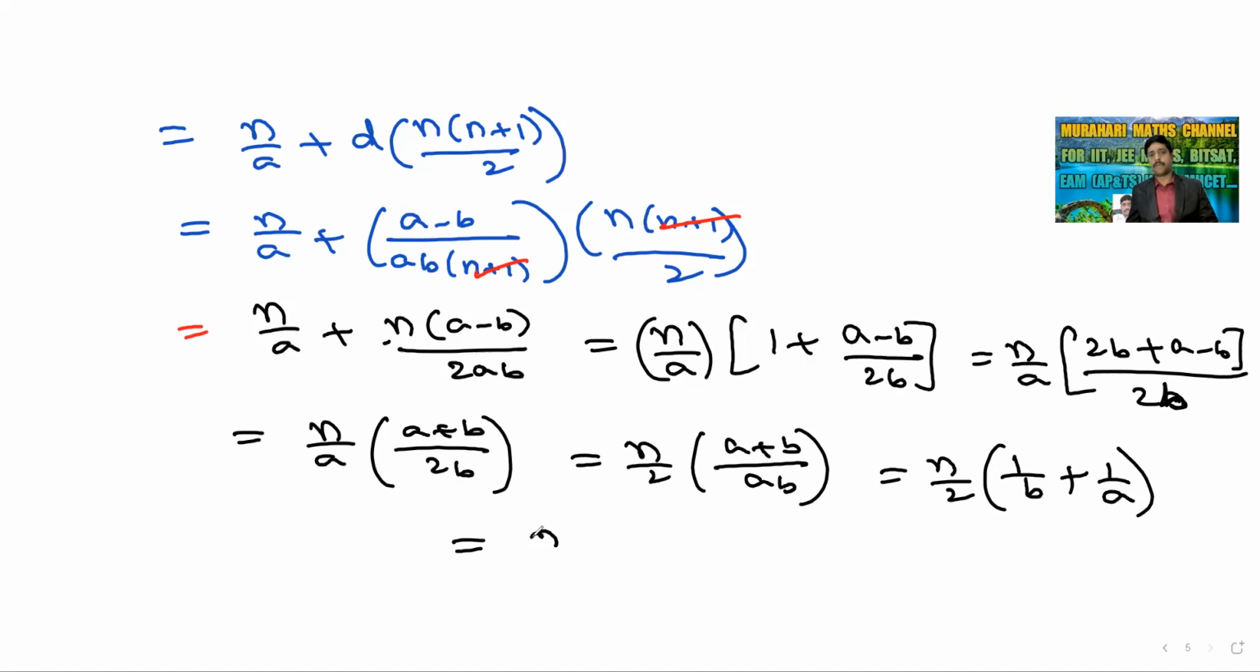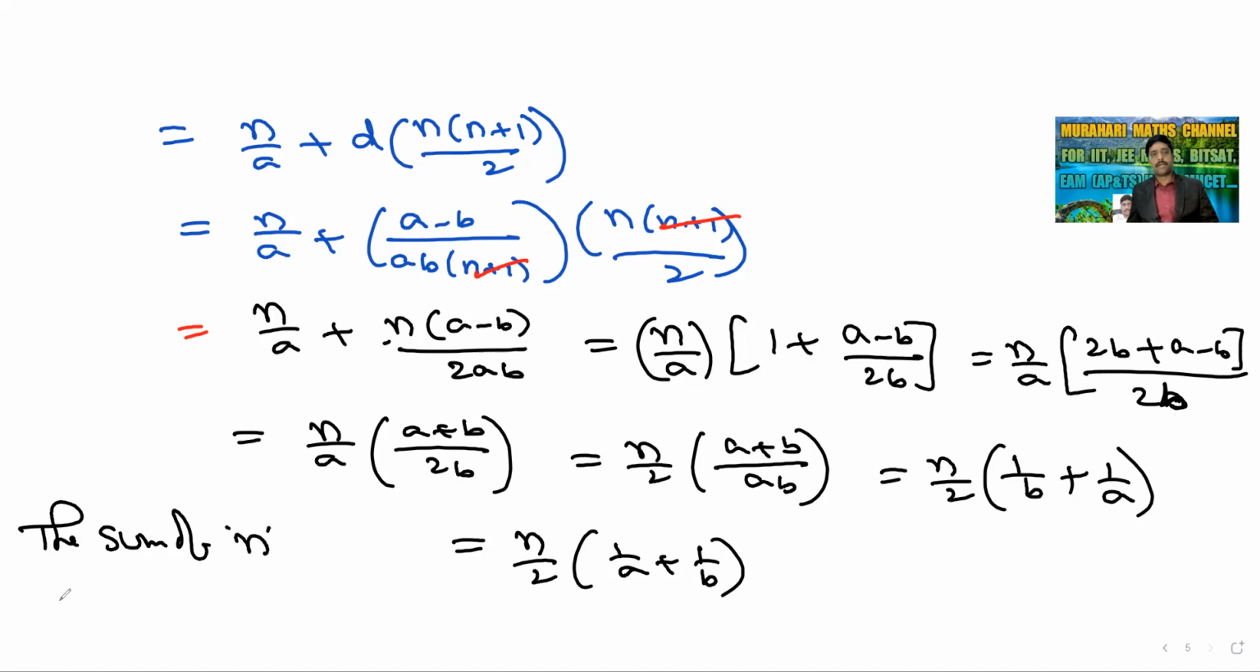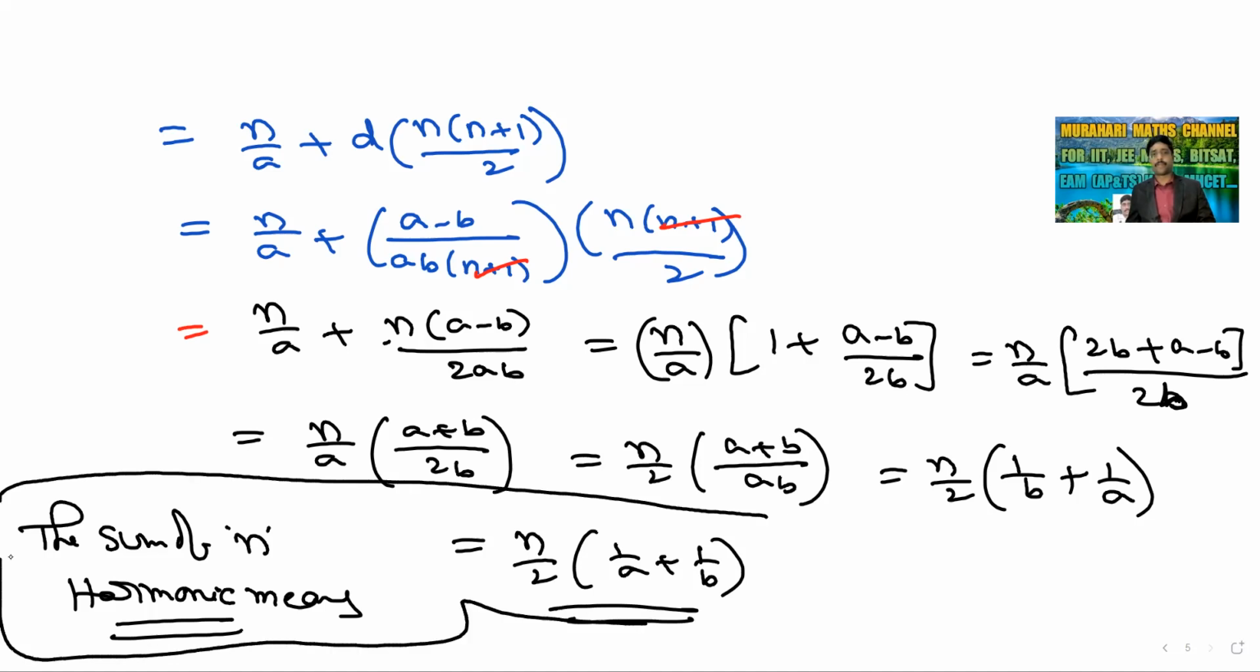So what is the answer? n by 2 times 1 by A plus 1 by B. This is the sum of n harmonic means. The sum of n harmonic means is equal to n by 2 times 1 by A plus 1 by B. This is the final result. Okay.